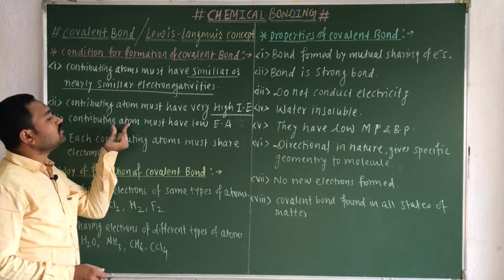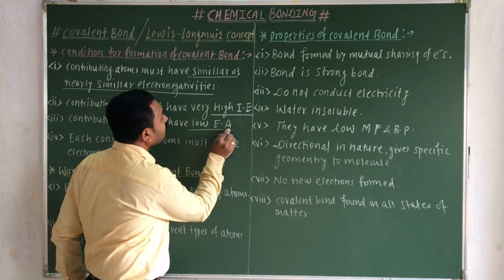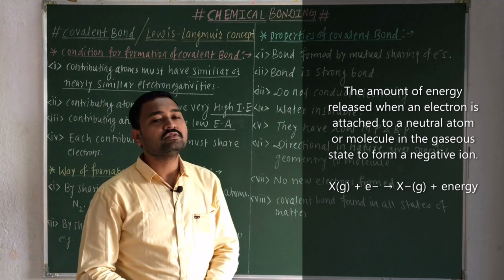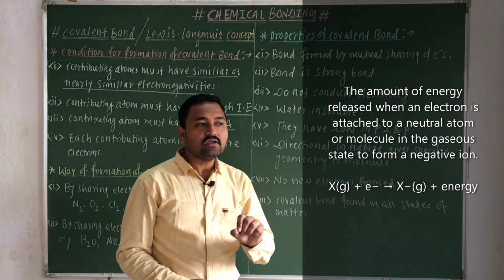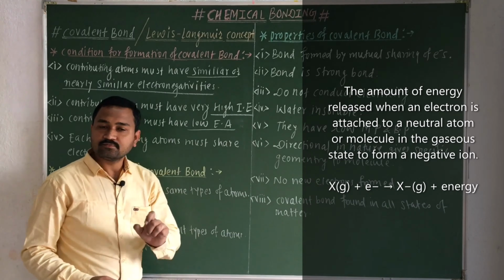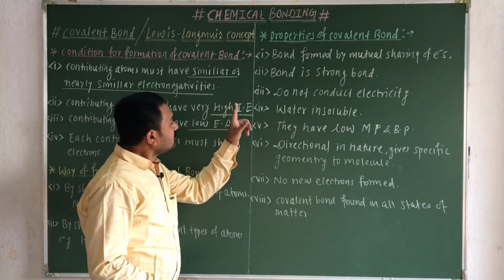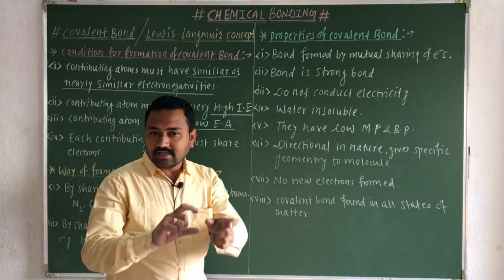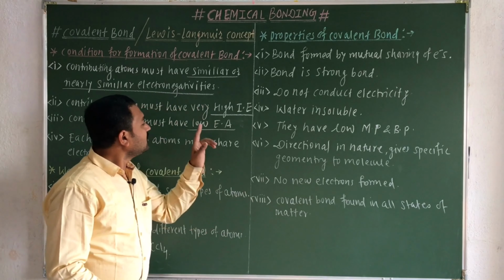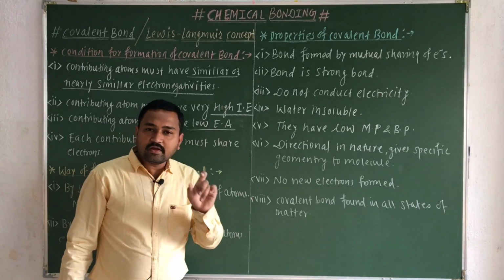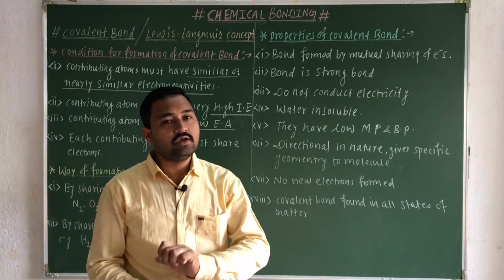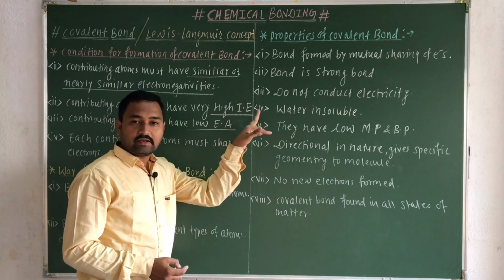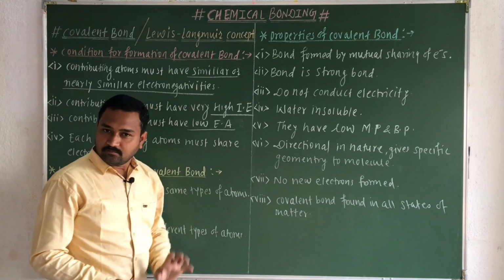Then next, the contributing atom must have low electron affinity. So what is electron affinity? We know it is the amount of energy released when an extra electron is added to an atom. Here electrons are removed, here electrons are added, and energy changes take place. But remember, the contributing atom must have low electron affinity. Keep in mind: high ionization potential, low electron affinity.